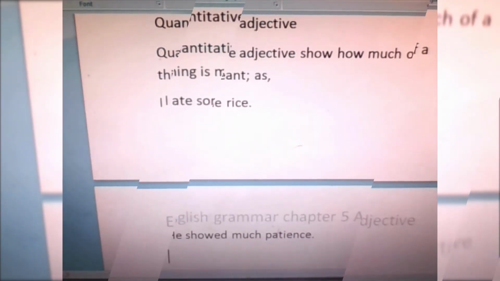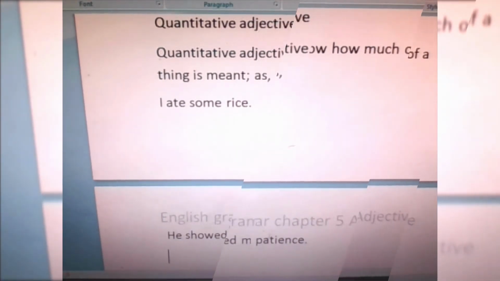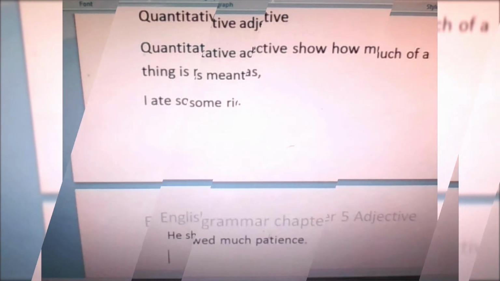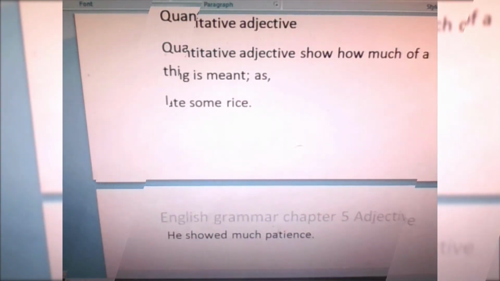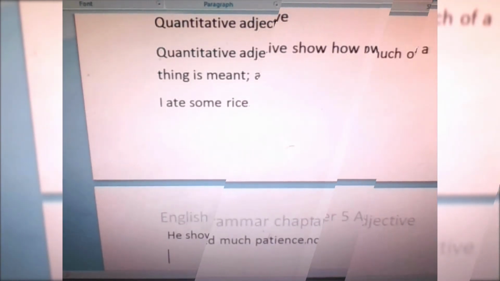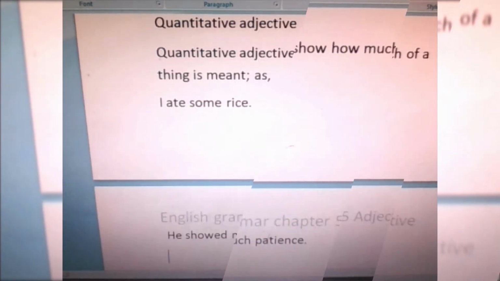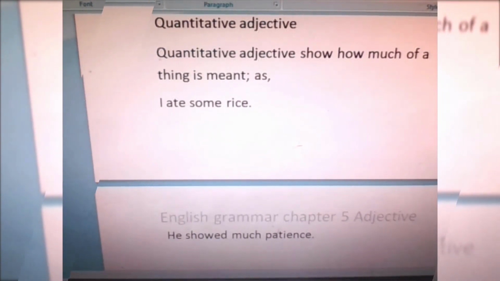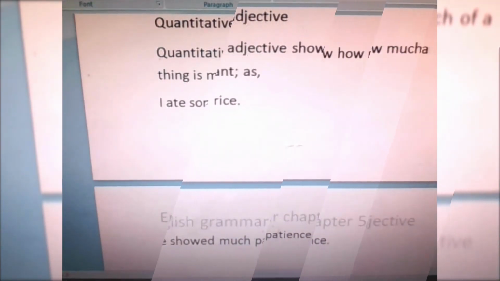I ate some rice. Here some shows the quantity of rice. He showed much patience. Much is the quantity of patience. So we can say that it is a quantitative adjective. The adjectives of quantity answer the question how much.